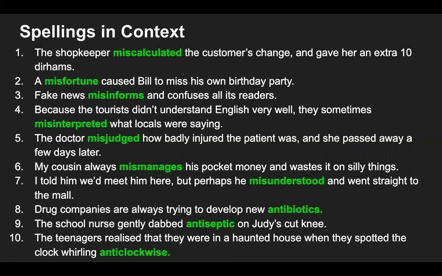When we're going through these sentences, guys, I want you to be thinking about synonyms or what the word means. So don't panic, just try and guess from the context. I bet you can do a good job. Number 4, because the tourists didn't understand English very well, they sometimes misinterpreted what locals were saying. Number 5, the doctor misjudged how badly injured the patient was, and she passed away a few days later.